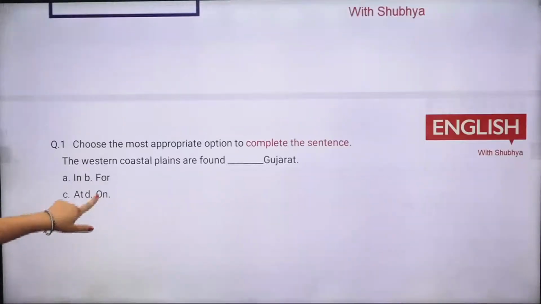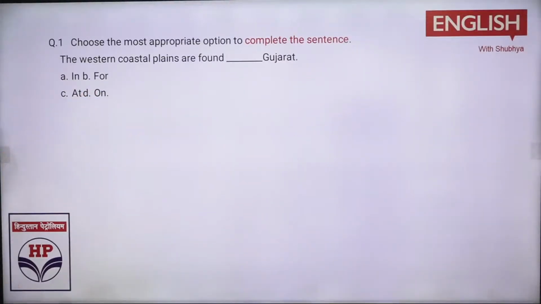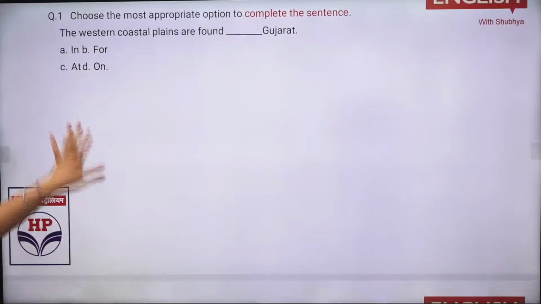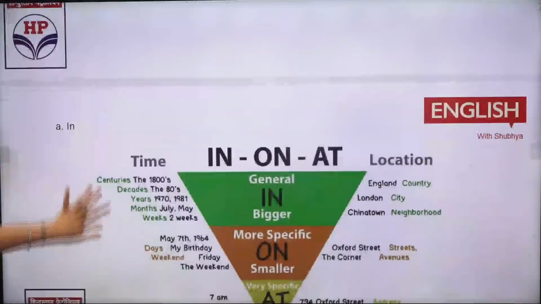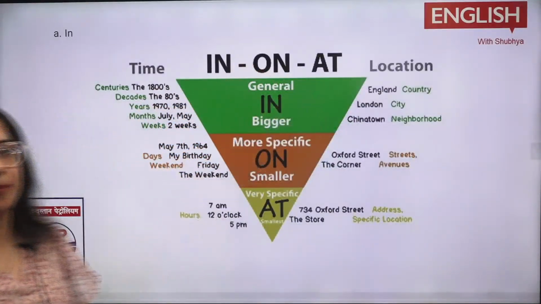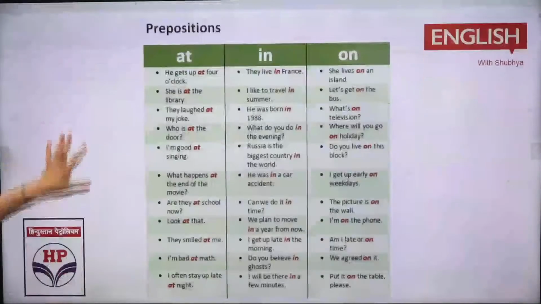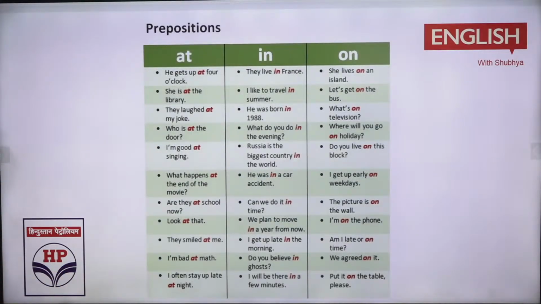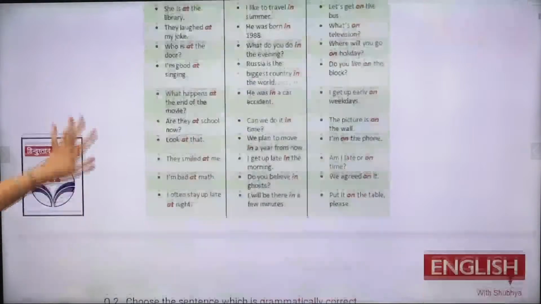Very first, yeah, this was your first question. Choose the most appropriate option. So whenever cities are there, कोई state का आ गया, कोई country का आ गया, so that would be: western coastal plains are found in Gujarat. कोई भी city या state का आ जाएगा तो in general idea के लिए ये चीज हो गई. In क्या आ गया general, on आ गया कुछ specific और at आ गया बहुत ज्यादा specific के लिए, right? So this was a usage of prepositions. Have a screenshot, कहाँ पे लगेगा कहाँ पे नहीं लगेगा.